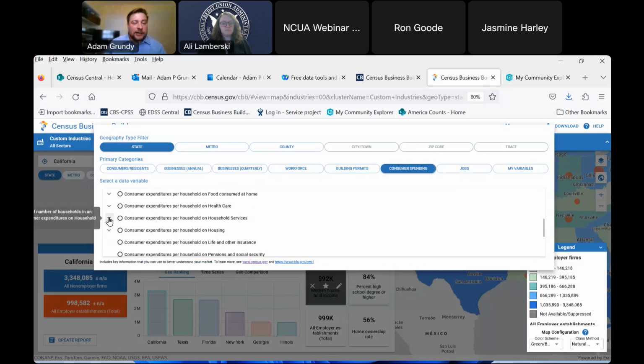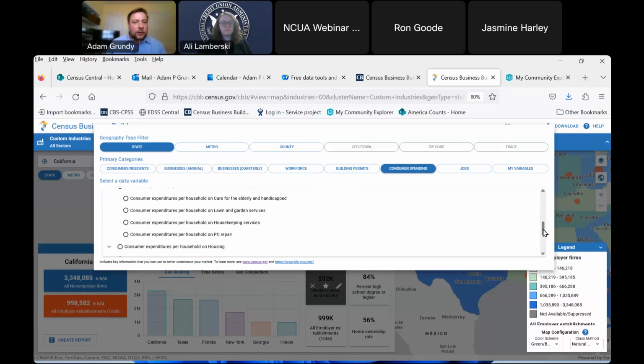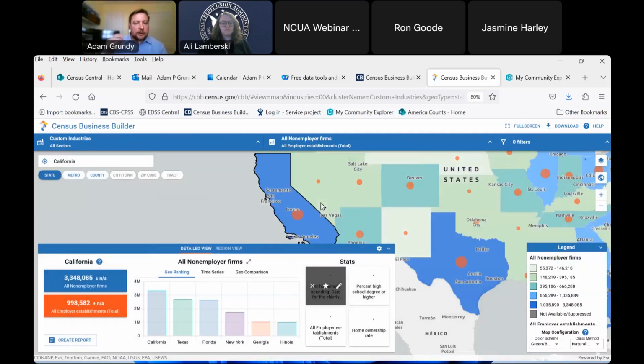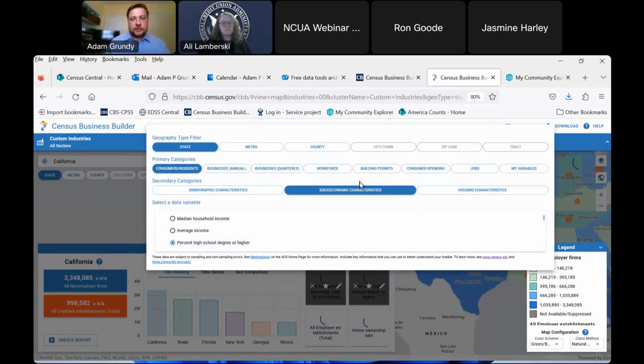Anything you see on the left-hand side that has a drop-down arrow means you can hone in on those certain things. So if I was looking for honing in on people that want to look at, let's say, care for the elderly and handicapped, I can go ahead and select that consumer spending category. Other things I can see, we have percent high school degree or higher. I'm going to go ahead and select those over here.